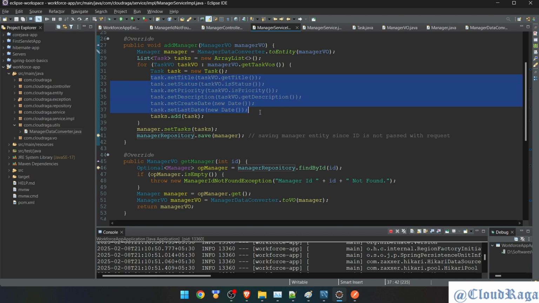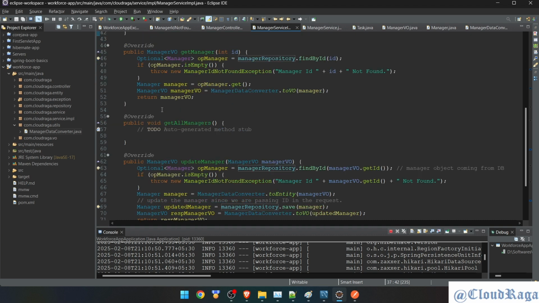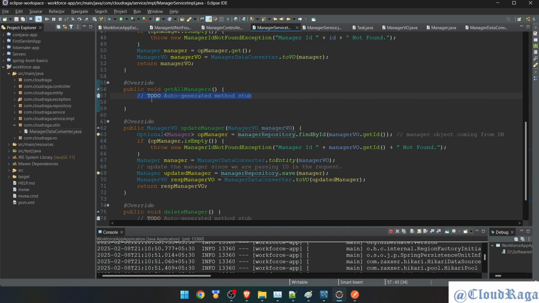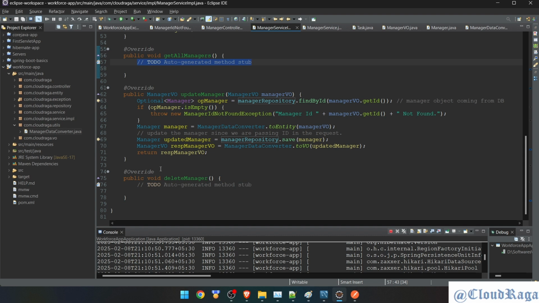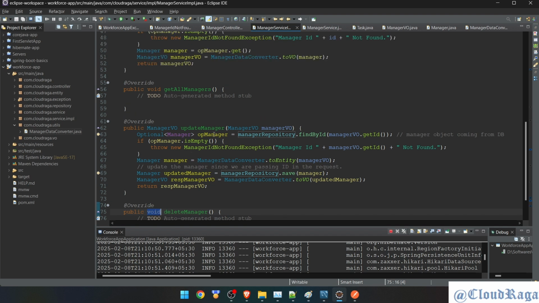So remove this code, replace it with that converter code, and do the same for get all, because when we are getting all managers, they will come in an entity form, so you have to convert all those entities into views. So this is the place where you can also use the manager data converter. Delete if required. You can also return the object, and it should not be void, so it should always be manager view for now. Same way in task you have to create task view.